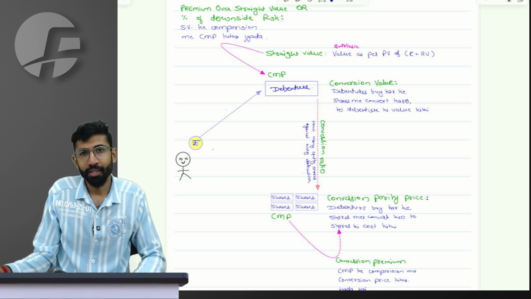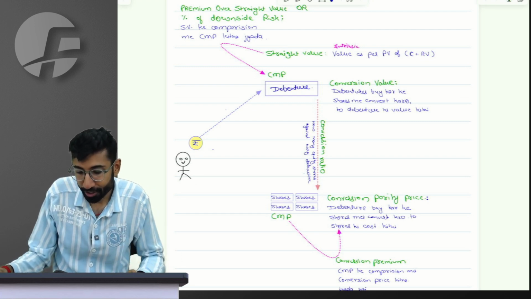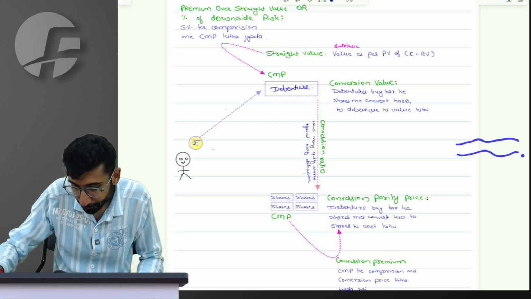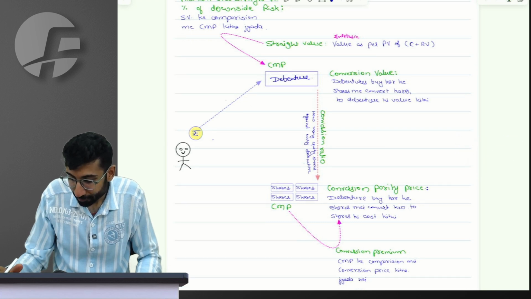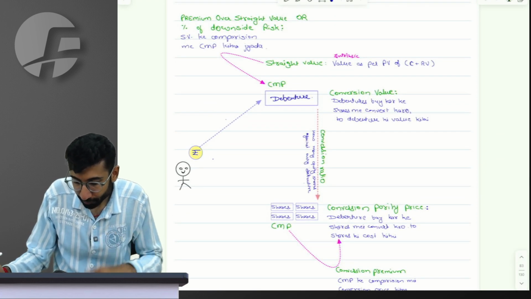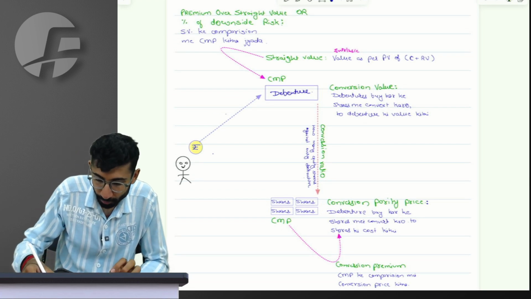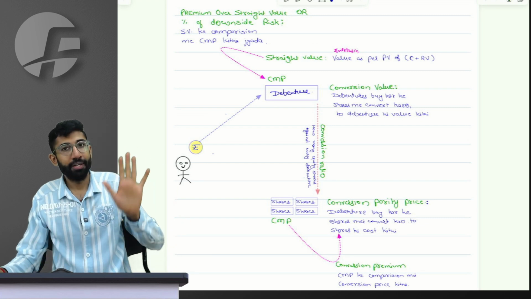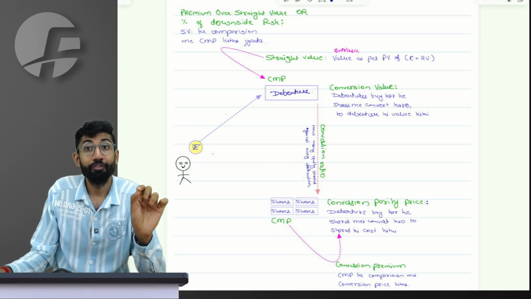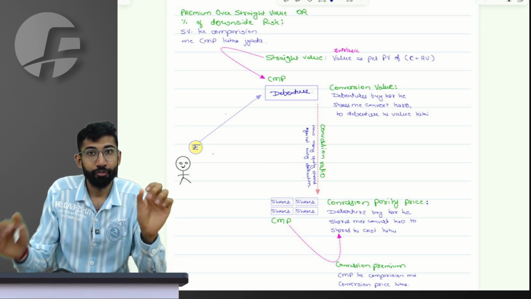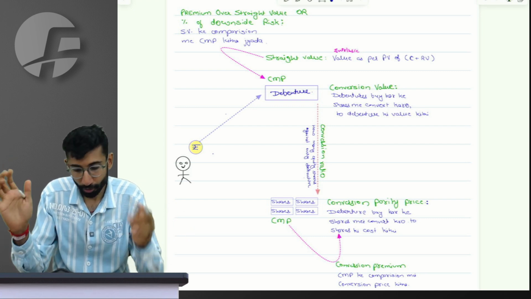You know what? One more thing. There is one more ratio that we will come across, the favorable income differential ratio. I don't have space to draw it here, but I will try to make this chart look better at some point in future, not now. But one more ratio which says that, suppose, so let me not explain it right now. Whenever we go to a question, I will explain that ratio. Favorable income differential ratio, something like this I will explain later on when I get there.